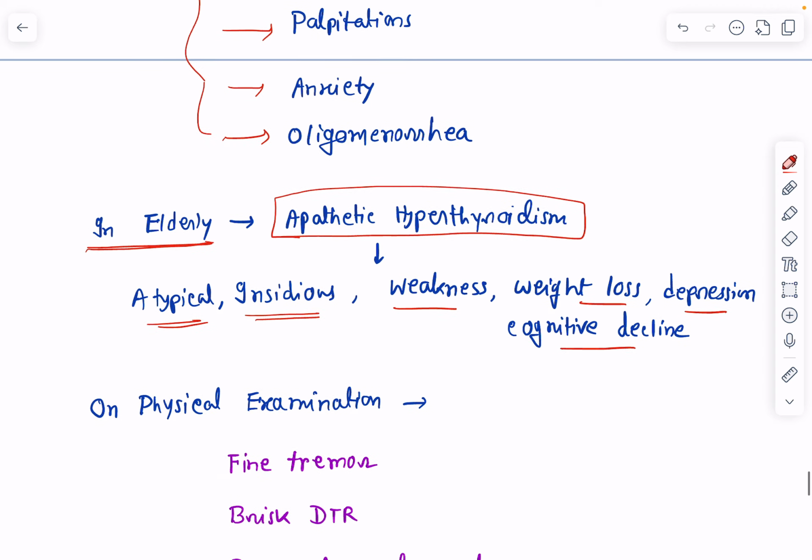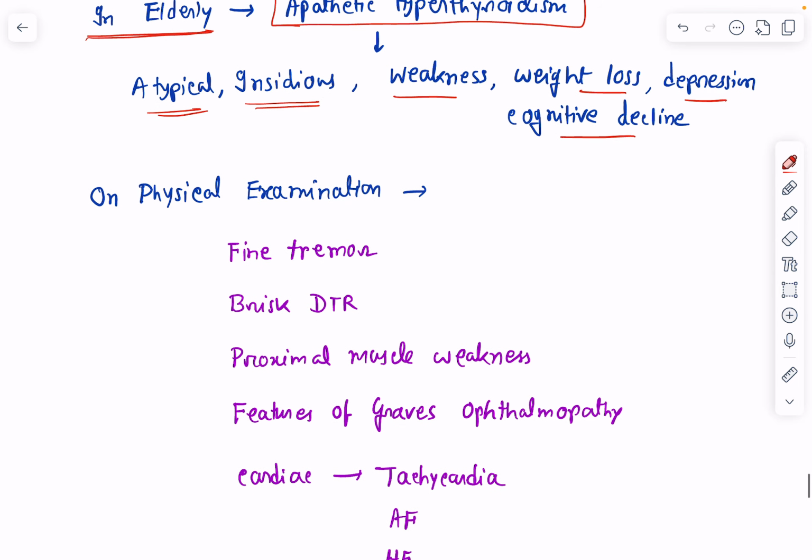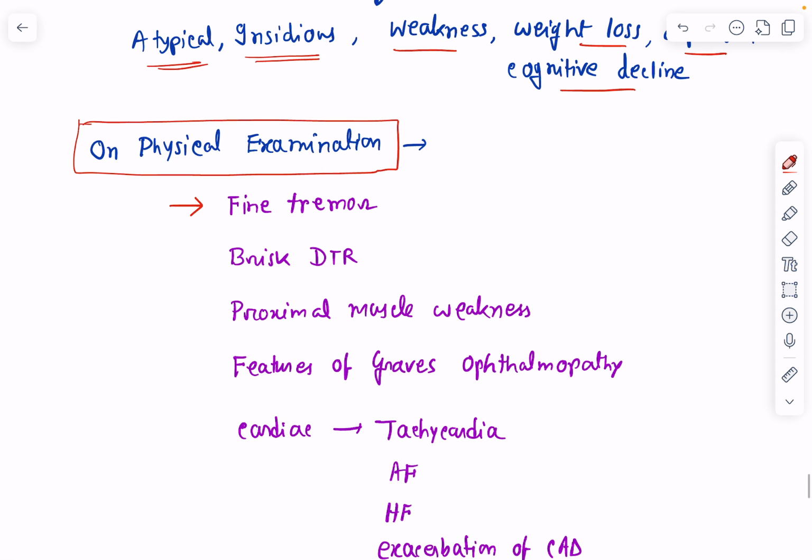okay, non-specific symptoms. Now, on physical examination of a patient of hyperthyroidism, what are the features we may get? Okay, the patient may have fine tremor in hands. We should look for tremor in hands. Hands usually will be moist because of increased sweating. Brisk deep tendon reflexes. So when you examine for deep tendon reflexes, they'll have a brisk response. The patient may have proximal muscle weakness. Okay, there may be features of Graves' ophthalmopathy. I'll discuss Graves' ophthalmopathy separately in my other class.